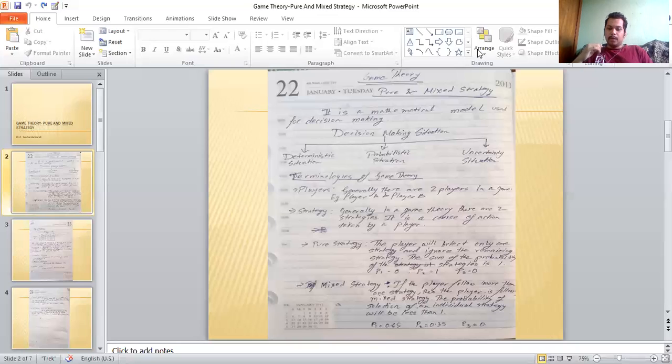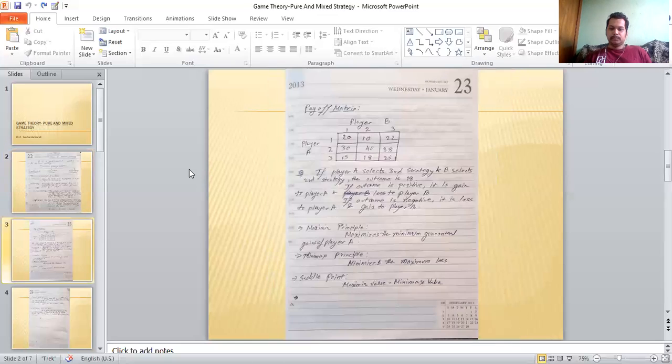Now we'll move on to the next term, that is the payoff matrix. Payoff matrix is basically a matrix which graphically represents the outcomes of implementation of a particular strategy by a single player.